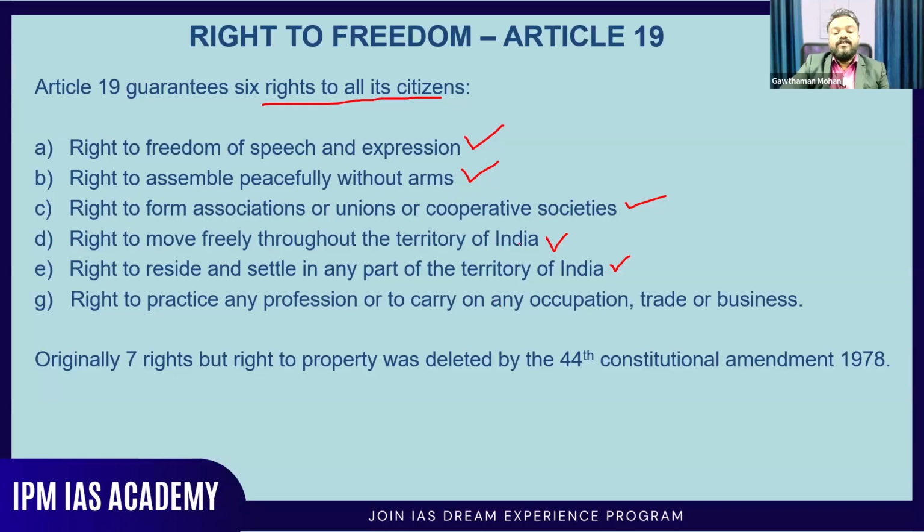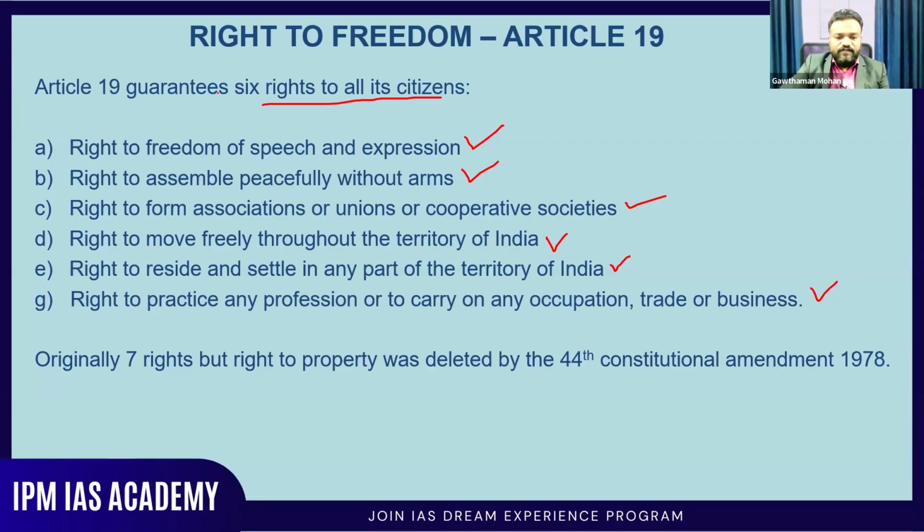Right to practice any profession or to carry on any occupation, trade or business. Very important. So these are certain rights enshrined in our constitution as per Article 19, but these rights can be restricted. Based on certain grounds, based on certain criteria, these rights can be restricted. That is very, very important. But before, we also had the right to property, but it was deleted by the 44th Constitutional Amendment Act of 1978.